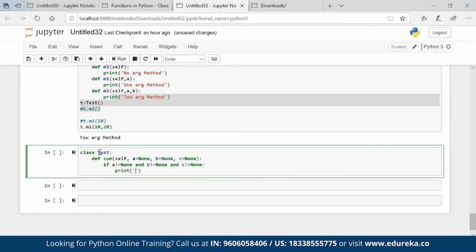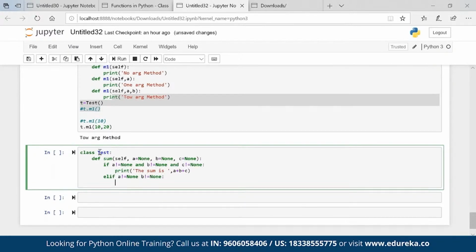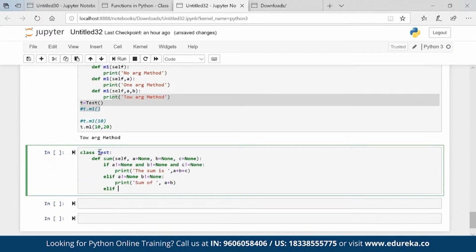So basically I can sum three numbers because all are not none, so the sum is a plus b plus c. Simple. But now if I pass only two values and I want to operate that as well, what can be the output? If a is not equal to none and b is not equal to none, then print sum of a plus b. If a is not equal to none,